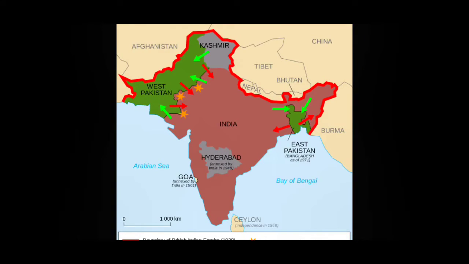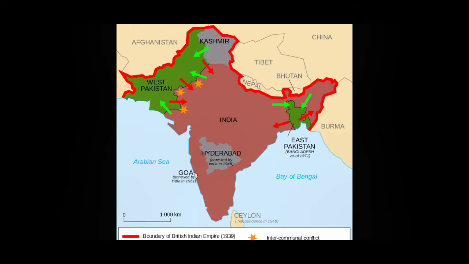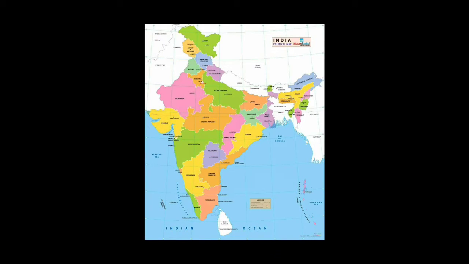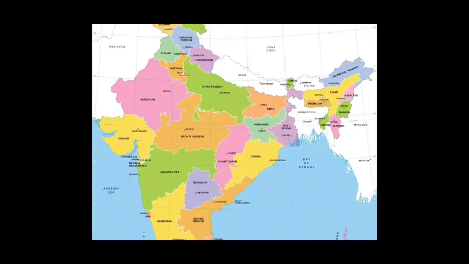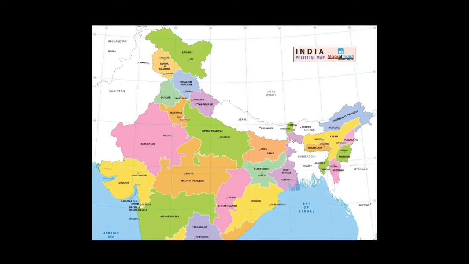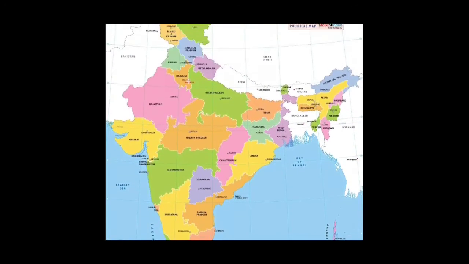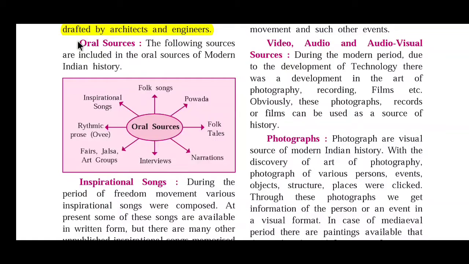Now see, this is a picture of India before independence, and now this is the map of India after independence. In both maps, we can find the changing nature of India, means the changing nature of the location of the country. See, the third point of the lesson is oral sources.